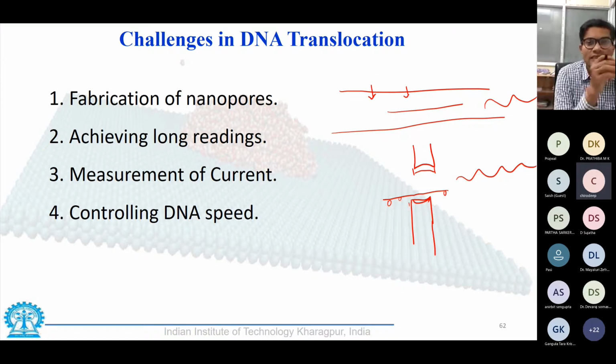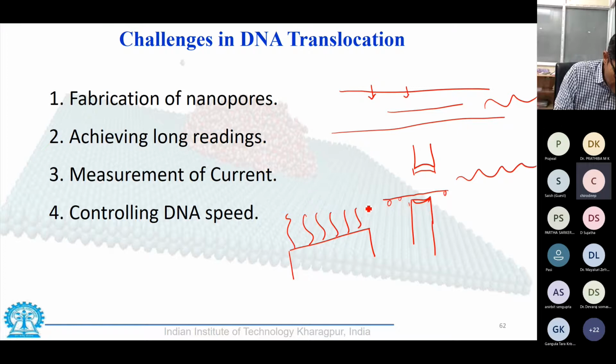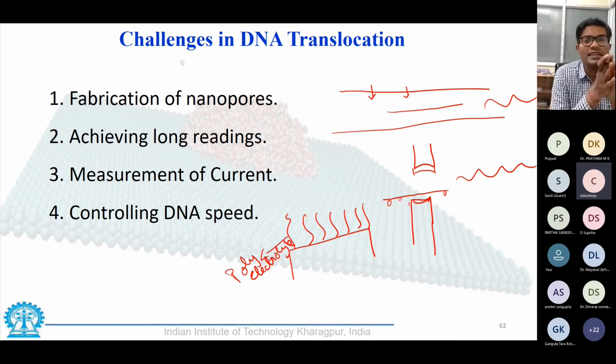A PEL membrane is nothing but like a sticker of polyelectrolytes. If this is my nanopore surface, this PEL membrane would look like this, where each of these polyelectrolytes would have certain charges, and these charges would interact to ensure that the DNA either moves slowly, or in certain cases, if we want, to increase that speed.